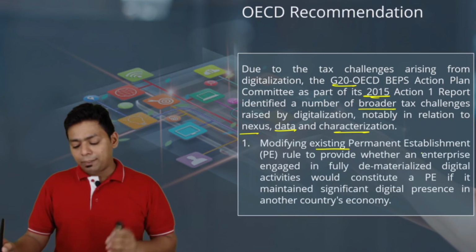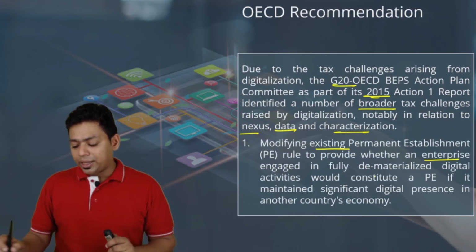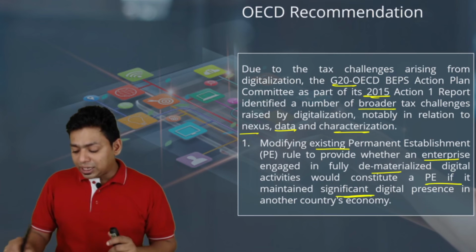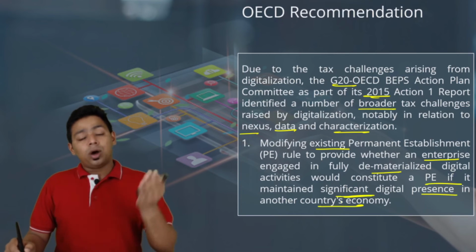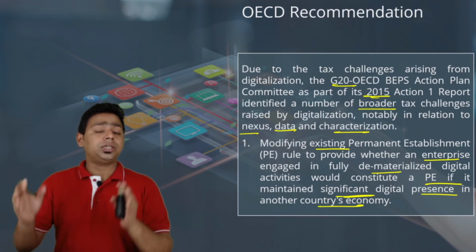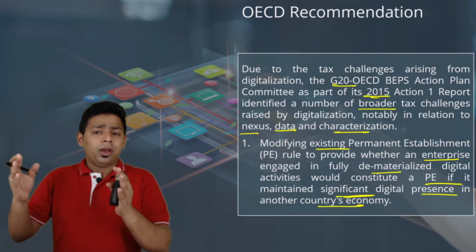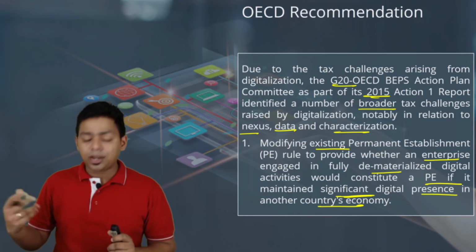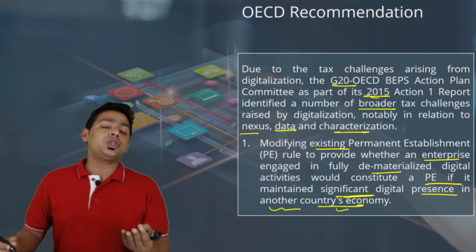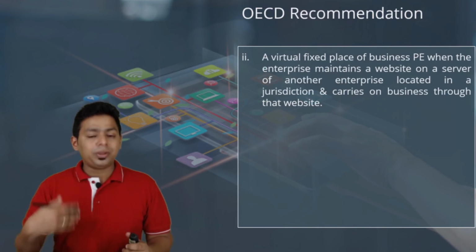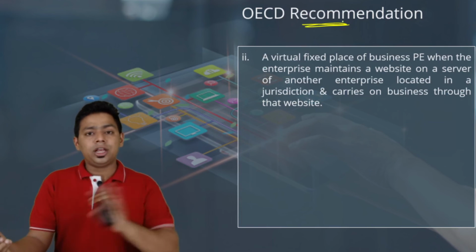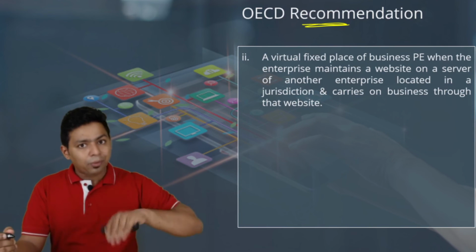Modifying the existing permanent establishment rule to provide whether an enterprise engaged in fully dematerialized digital activities would constitute a PE if it maintains a significant digital presence in another country. So earlier the permanent establishment concept was based on physical establishment: branch office, head office, subsidiary company, warehouse, some kind of physical office. Right now they are saying even if you are having a significant presence in one country, that could also mean a permanent establishment. So one of the recommendations was to modify the definition of the permanent establishment. These are just recommendations. Please understand, it is not a law. According to the recommendation, we have to make a law.